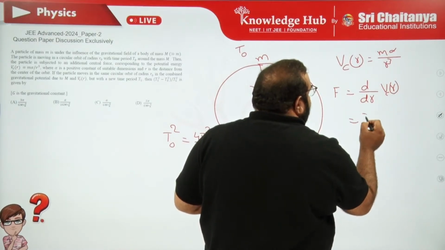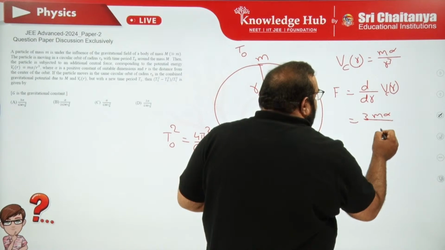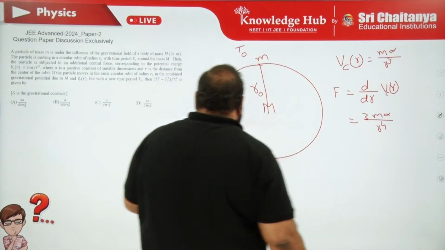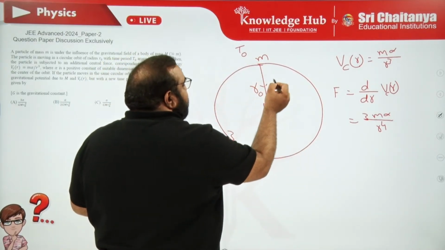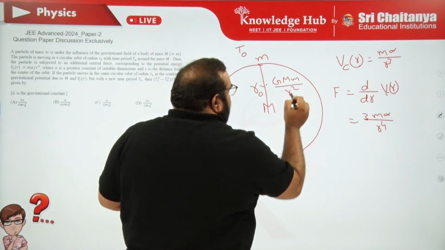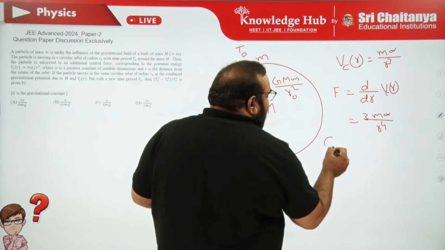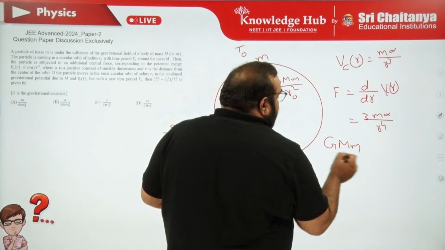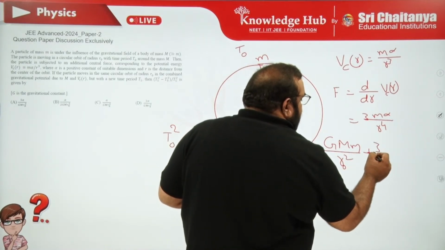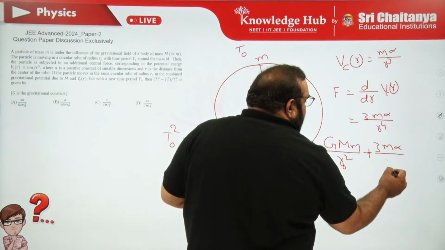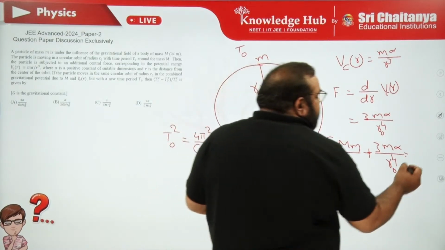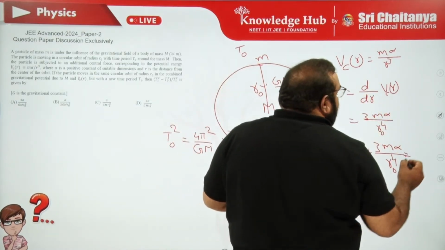So that derivative gives 3 m alpha upon r power 4, and this force plus the gravitational attraction force, which is G m1 m2 upon r square, these two forces now combinedly act as a centripetal force, right? So 3 m alpha upon r0 power 4 plus the gravitational force is balanced by the centrifugal force. Then only can the particle revolve in a circular path.